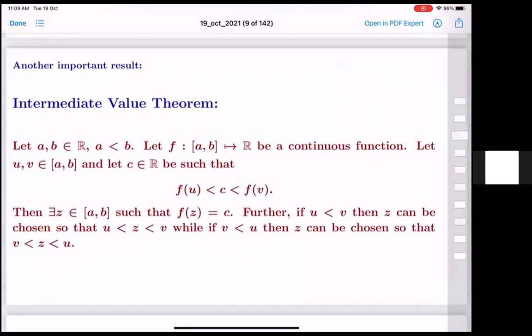So here is the next important theorem on continuous functions that we are doing. Once again, closed bounded interval [a, b] in the real numbers, a less than b, and f from [a, b] to R is a continuous function. Take 2 points u and v in [a, b], and suppose c is a point such that f(u) less than c less than f(v).